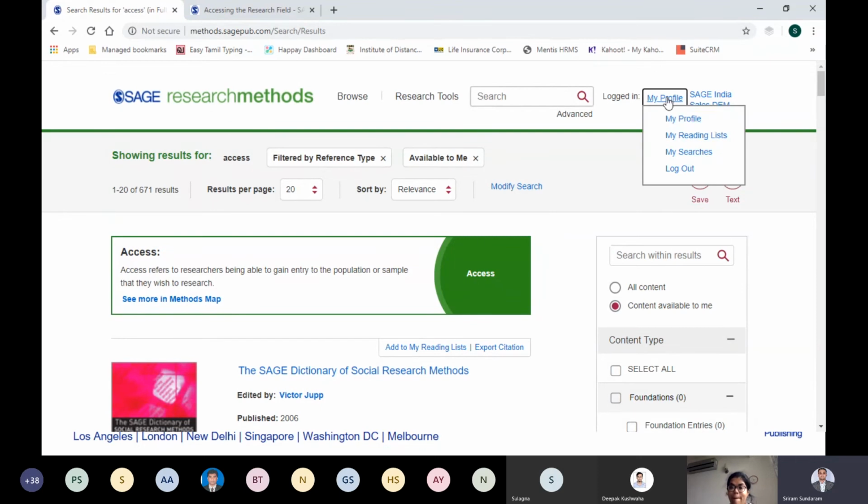Where will you see it? In my profile, you see my searches. Click on it and all the searches that you have made and saved will be found over here. So those are the two things that we have seen right now.